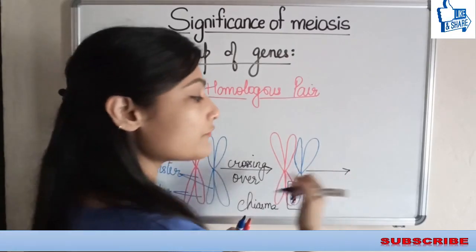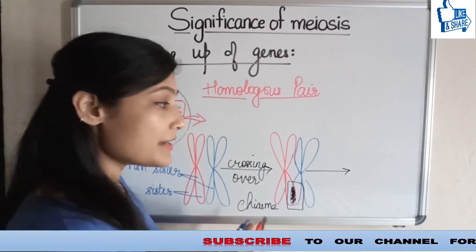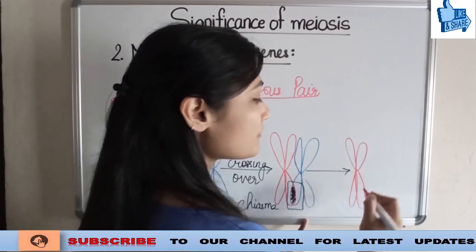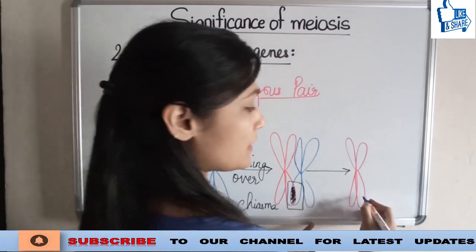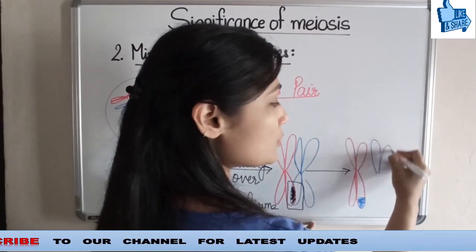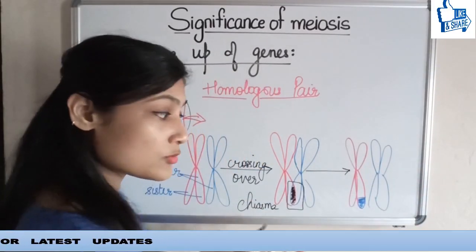After this chiasma formation, or the crossing over, the chromosomes are going to appear like this. There is exchange of material between one parent's and the other parent's chromosomes.